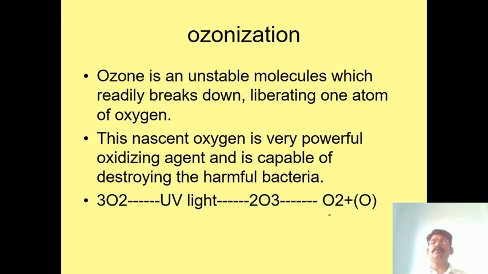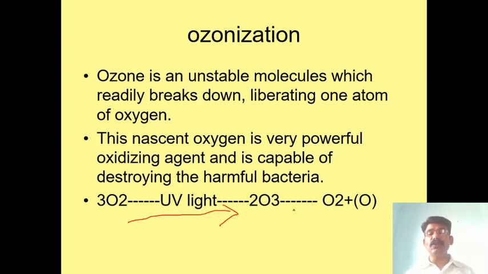How can you prepare this ozone? An instrument called an ozonizer is used: oxygen is passed, 3 moles of oxygen in the presence of ultraviolet light, and O2 is converted into O3, meaning 3 moles of oxygen are converted into 2 moles of ozone.